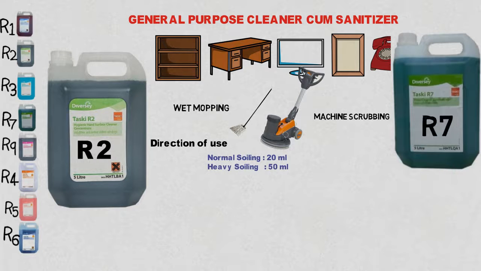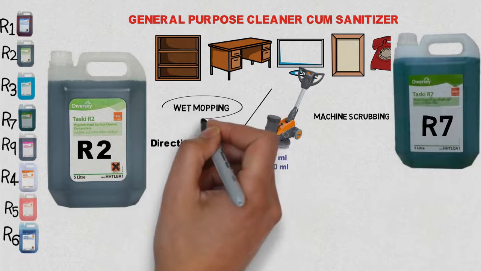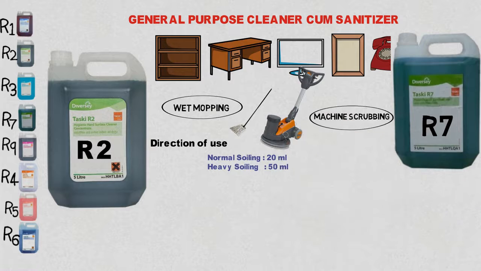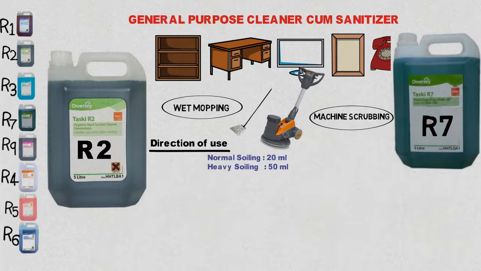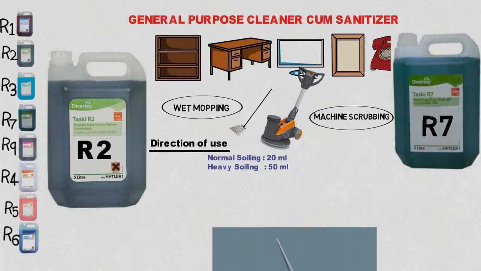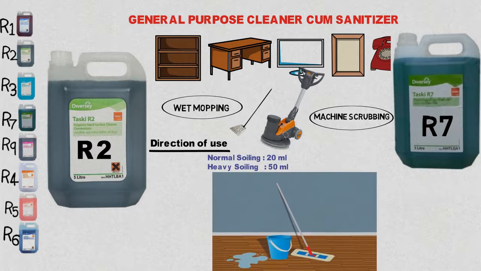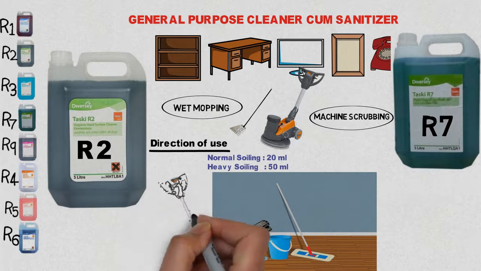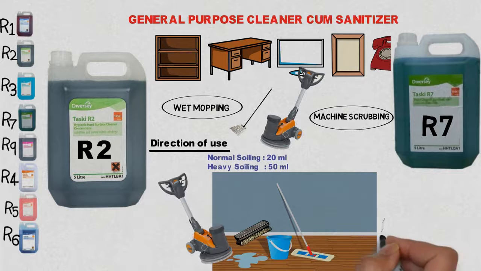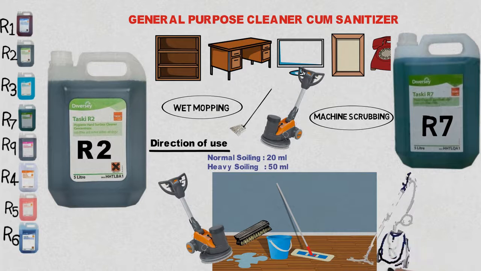R7 is an effective floor cleaner. It can be used for wet mopping and scrubbing with a machine. Dilution depends on soiling, from 20 ml to 50 ml per liter of water. For wet mopping, take the solution in a bucket and mop and rinse the floor frequently. Alternatively, scrub the floor using either a manual scrubber or a scrubbing machine. Later, pick up the dirty solution using a wet vacuum cleaner.